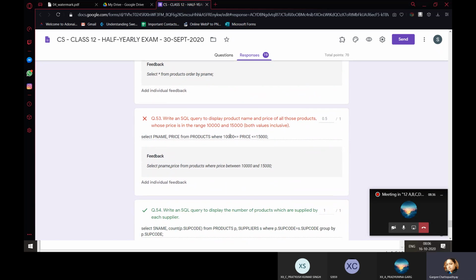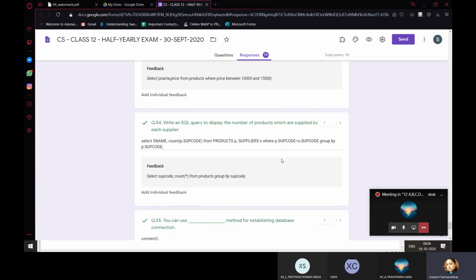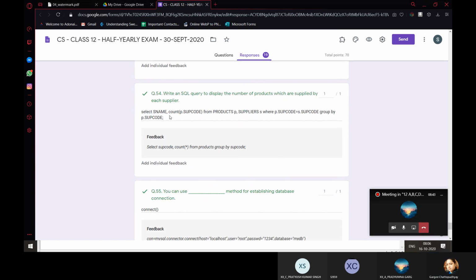Here also, the same thing is done. And this one, I think it should work, so I've given you 1 mark, but it was not required over here. Simply the question was, write an SQL query to display the number of products which are supplied by each supplier. So supplier code is also enough for that. So you could have simply written that.